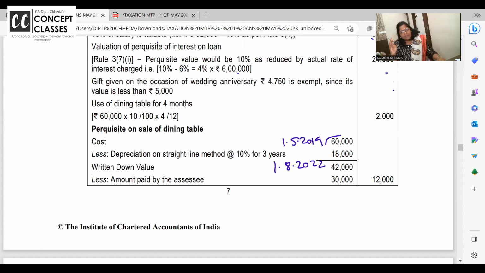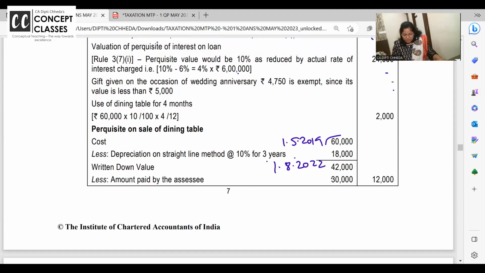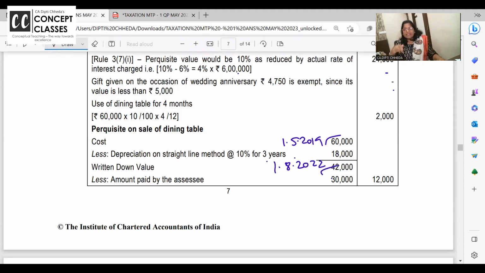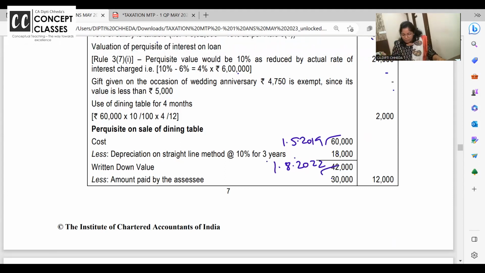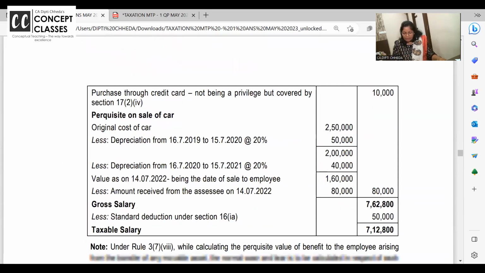How many years? 3 years. 10% into 3. Usage. So what is the WDV as on the date of transfer? 42. And employer has given you in 30. 30 so you have paid to employer. So what's the free perquisite? 12,000. You have to take depreciation for completed years only.